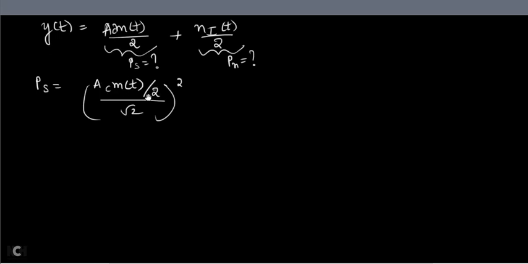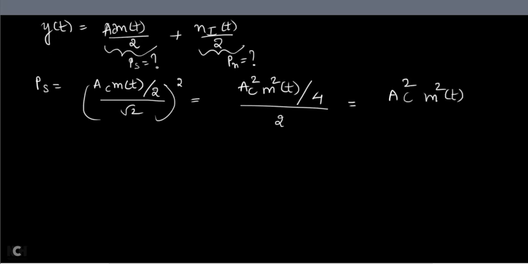So the amplitude Ac m(t) by 2 divided by root 2, whole square. This is the formula. And that gives you Ac square m square(t) divided by 4 divided by 2. Now that gives you, if you take 4 to the denominator, Ac square m square(t) divided by 8.